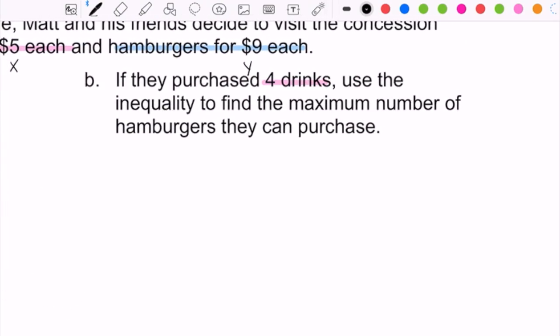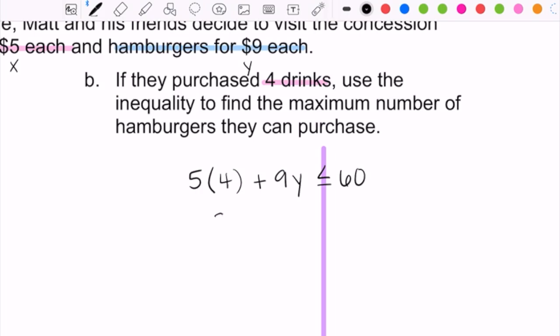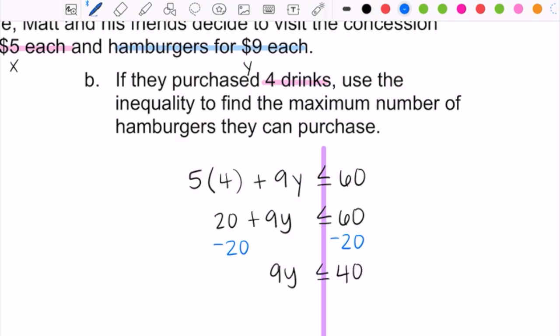We're going to use the inequality to find the maximum number of hamburgers that they can purchase. And again, you can only buy a whole hamburger, so we'll keep that in mind. So 5 times the 4 drinks that they bought plus 9 times the number of hamburgers that they can buy, and they want it to be less than or equal to $60 because $60 is the most that they want to spend. And so we'll go through and we'll solve this for y. 5 times 4 gives us 20. And then we'll minus the 20 from both sides. We'll get 9y is less than or equal to 40.